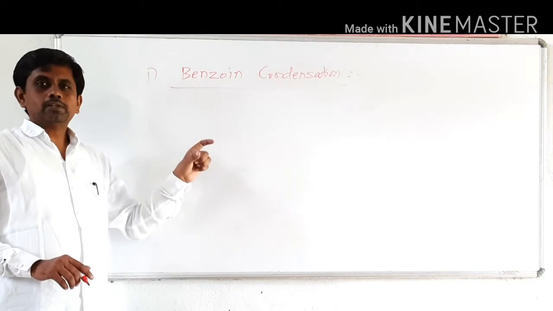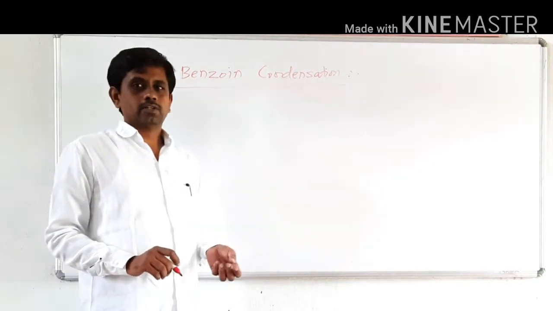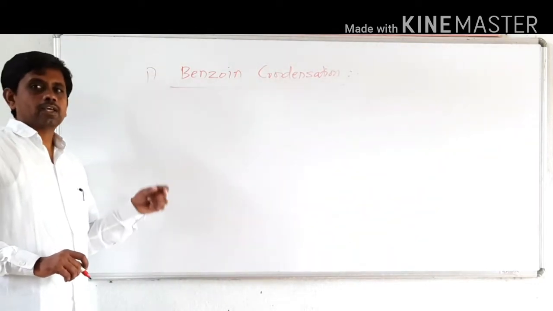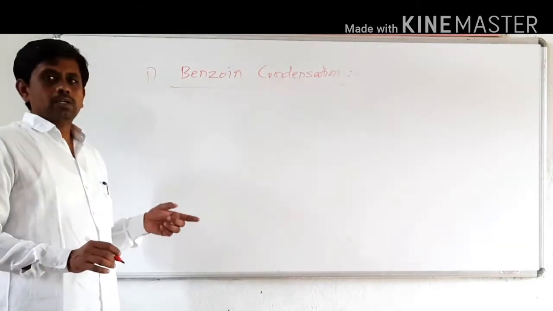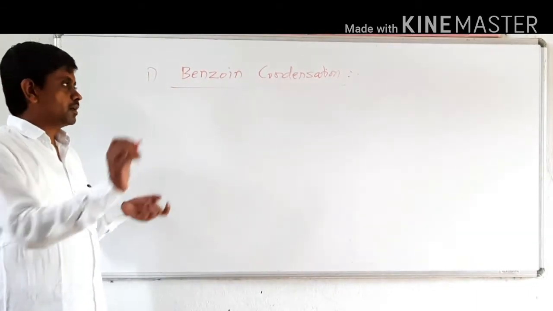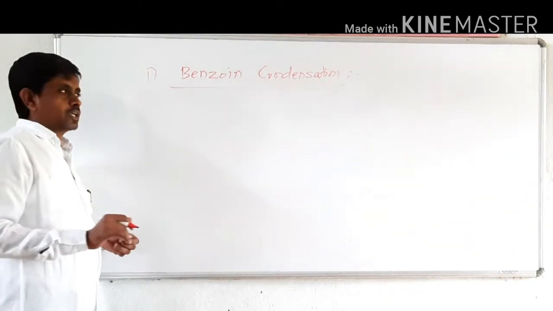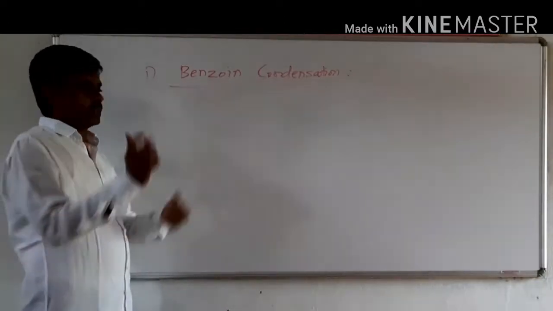When two molecules of benzaldehyde undergo self-condensation in the presence of an aqueous alcoholic solution of KCN or NaCN, it gives an alpha hydroxy ketone. That alpha hydroxy ketone is known as benzoin.